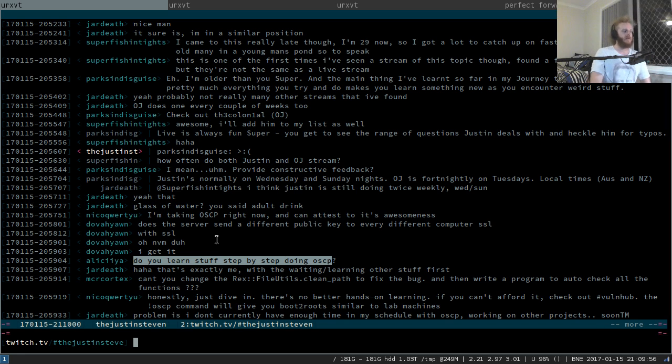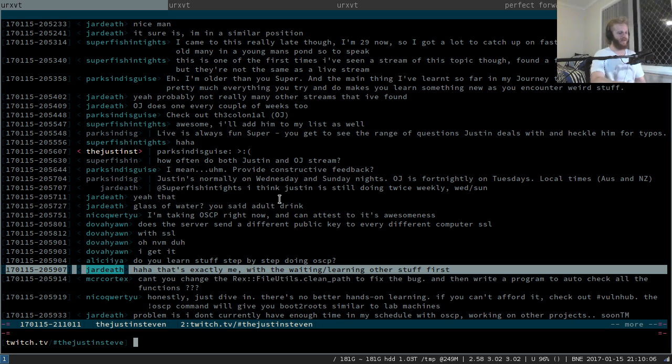So yes, there is some component by which you learn stuff step by step, then eventually you're left to your own devices. Yeah, Jarded, just get out there and do cool stuff. And honestly, the best way to get good at OSCP is to do OSCP.